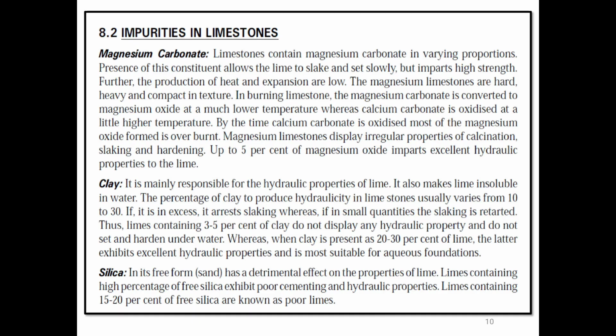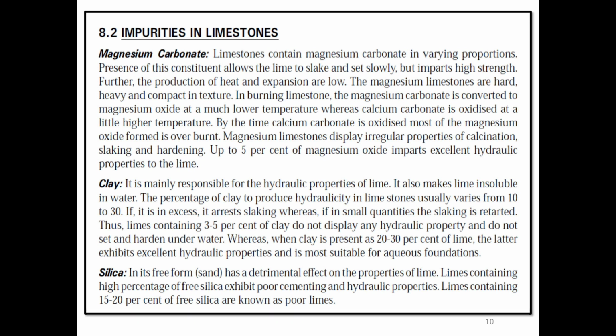Impurities in limestone. Magnesium carbonate. Limestones contain magnesium carbonate in varying proportion. Presence of this constituent allows the lime to slake and set slowly, but imparts high strength. Further, the production of heat and expansion are low.